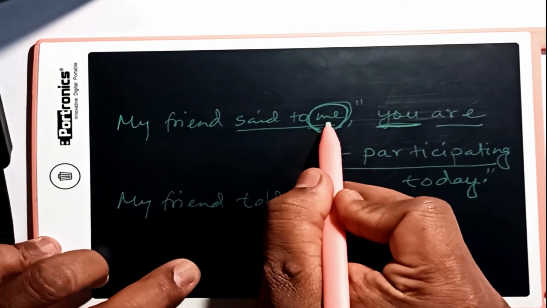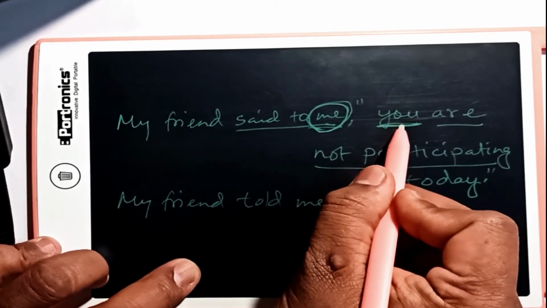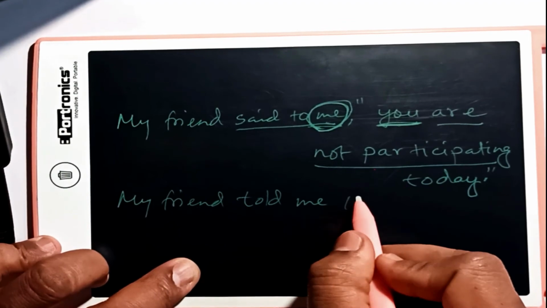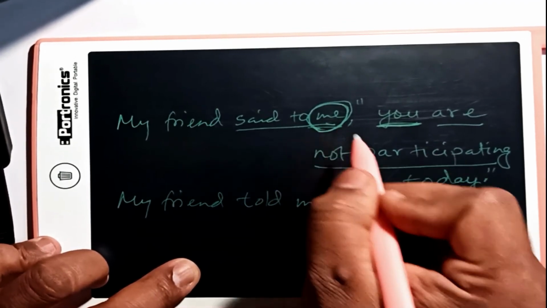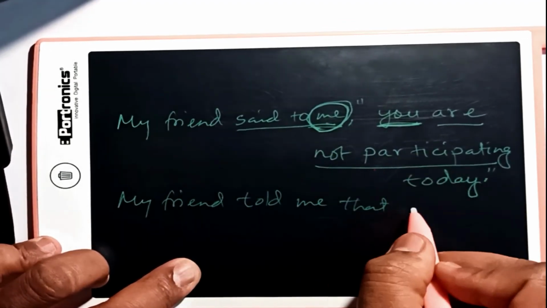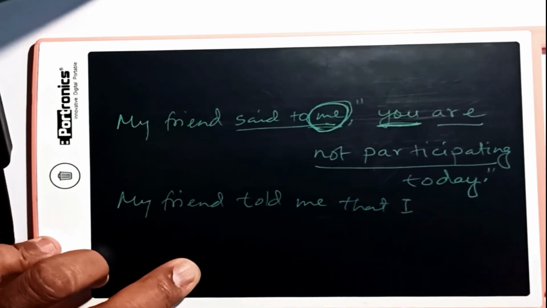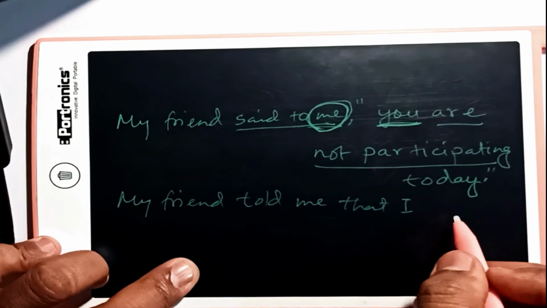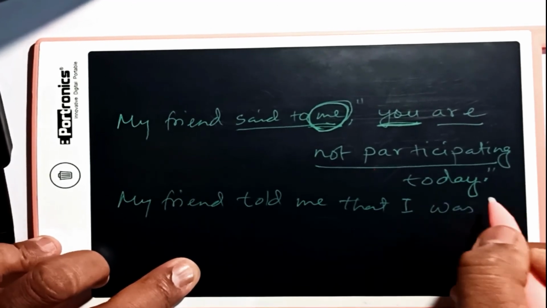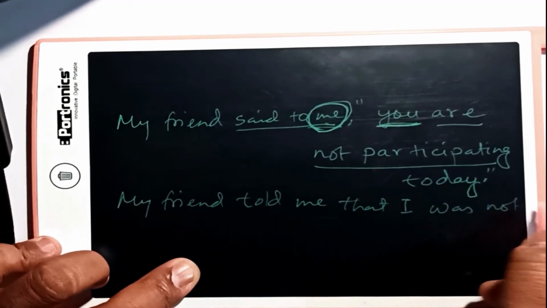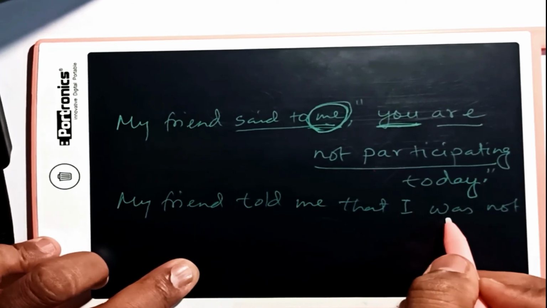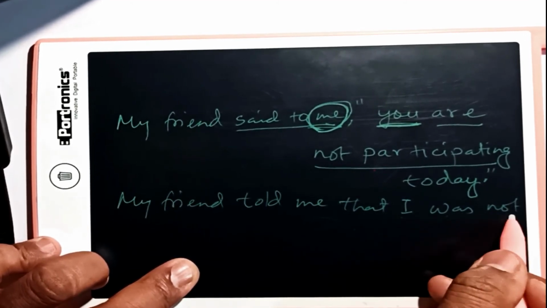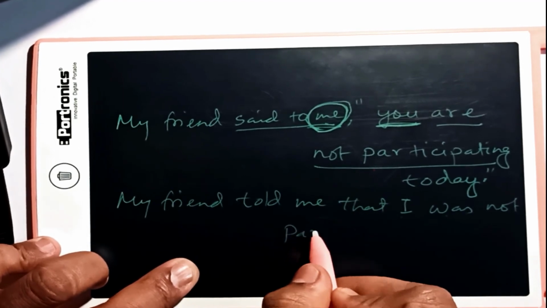So this me is going to change this to that, because it is me, first person pronoun will be used here. My friend told me that I was not. Are will change to was because it is singular and past tense. I was not participating.